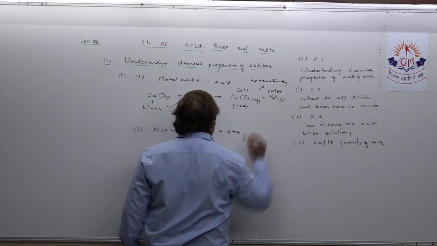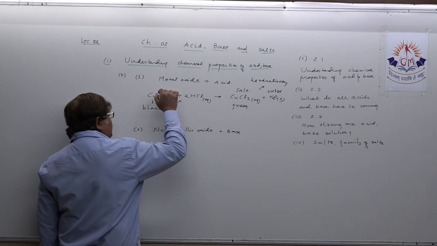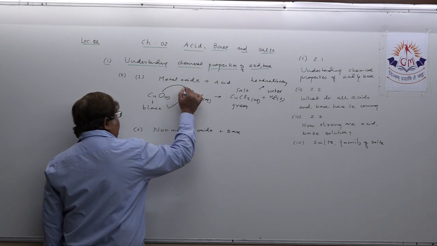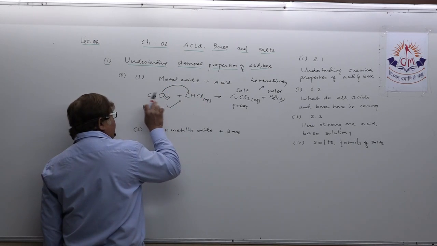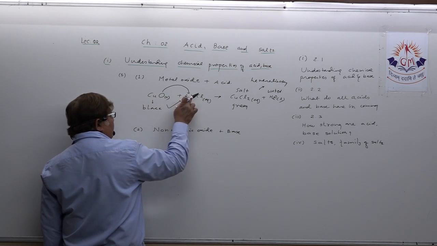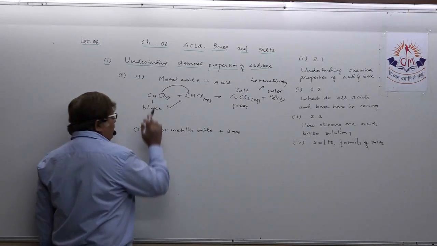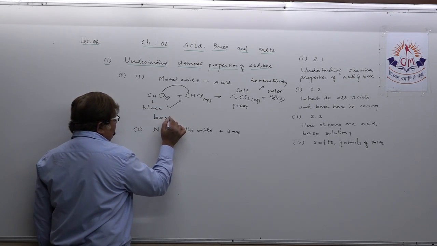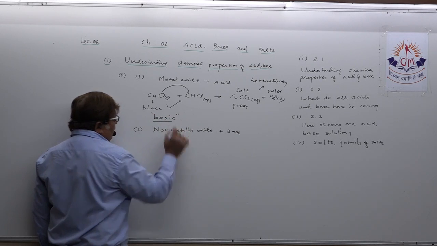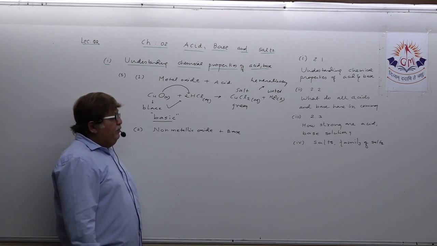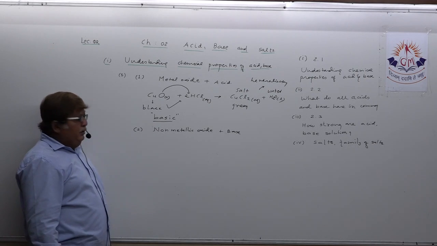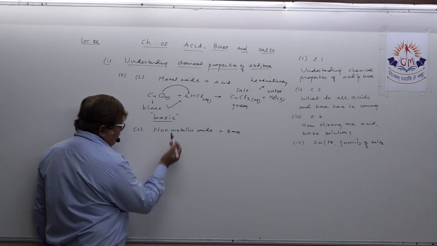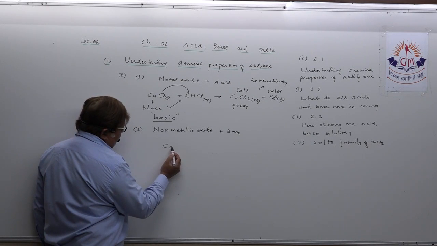That means one thing is clear, that here for making the salt and water, this oxide which reacts with acid is behaving like a base, means base plus acid gives salt plus water. So that's why you can prove that metallic oxides are basic in nature. Clear in your mind? Suppose we take non-metallic oxide. Suppose that well-known example, calcium oxide.